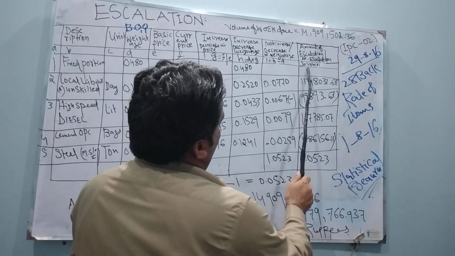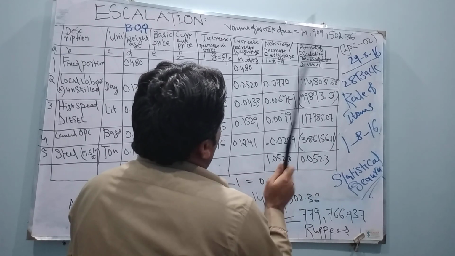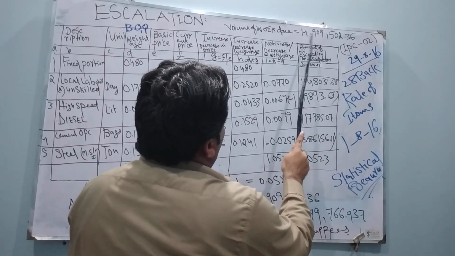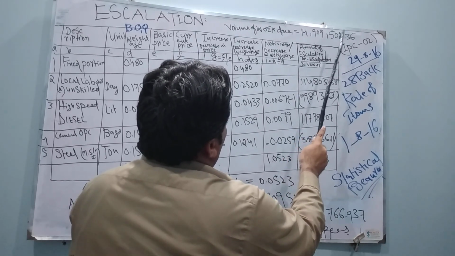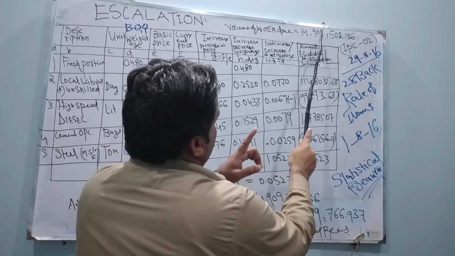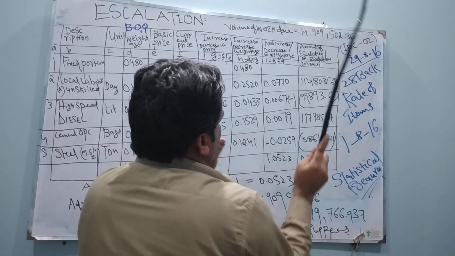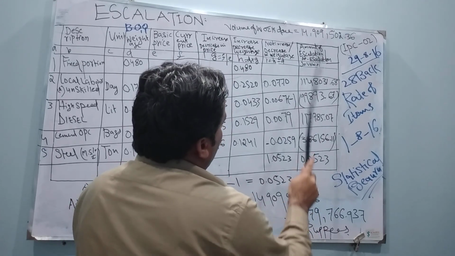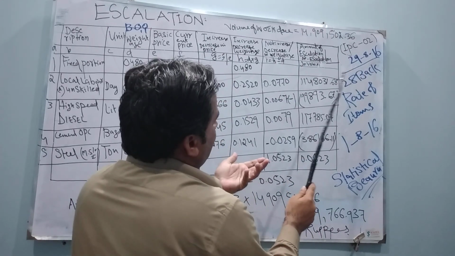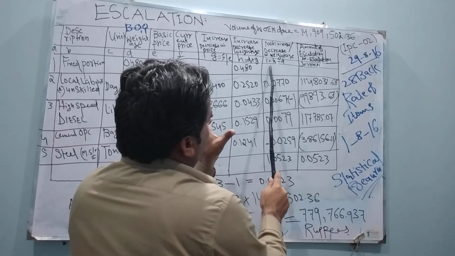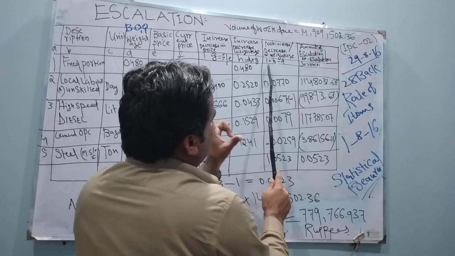I have written J is equal to volume of work done into I. Volume of work done, IPC number 2, was 14909502.36. For the amount of escalation or de-escalation, the volume of work done will be multiplied with the I factor, the increase or decrease in weightage.